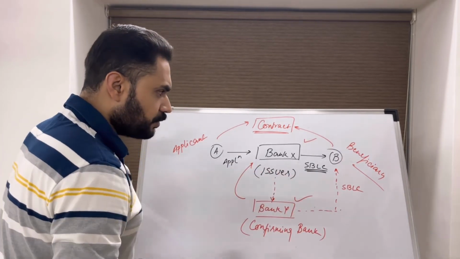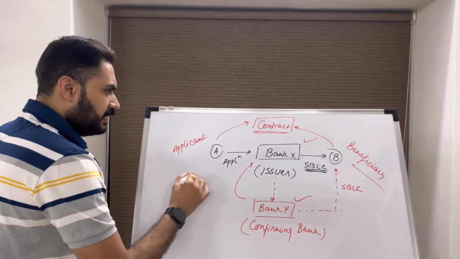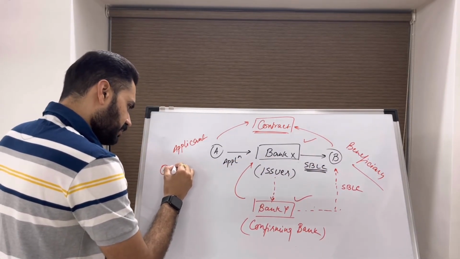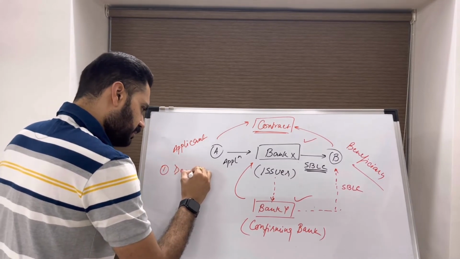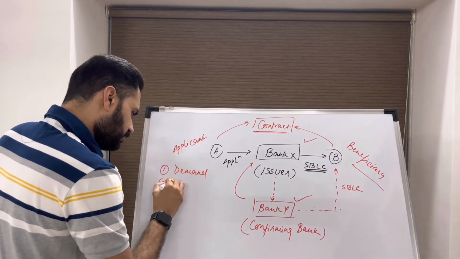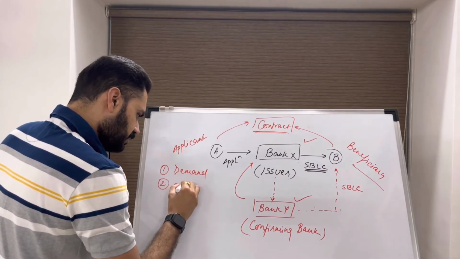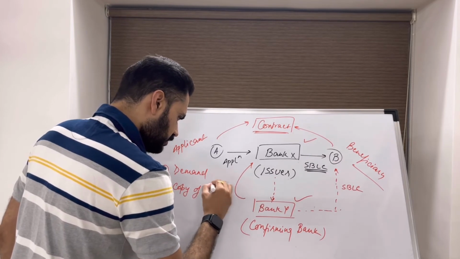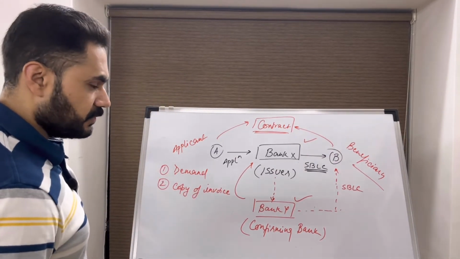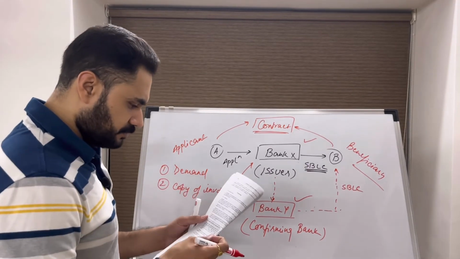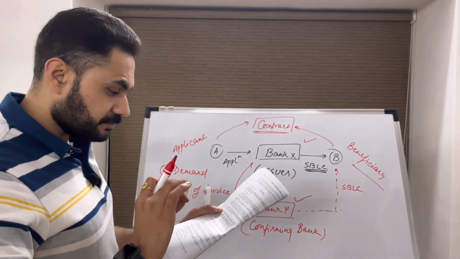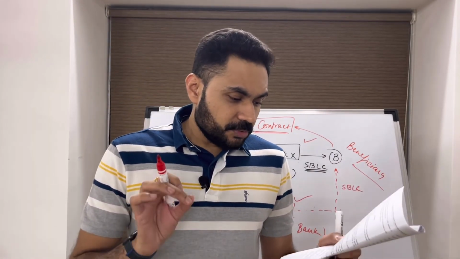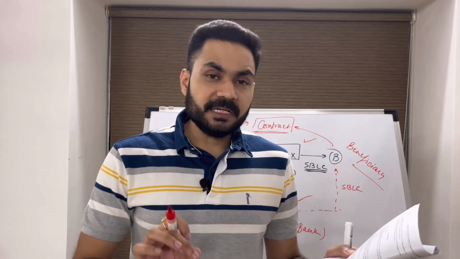Next, before going to the next definitions, let's look at an example. Suppose this SBLC is calling for number 1, demand, number 2, a copy of invoice. Okay, now first is demand. Demand means, depending on context, either a request to honor a standby or a document that makes such a request.